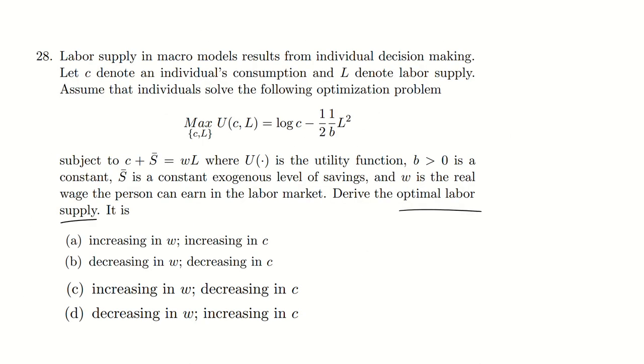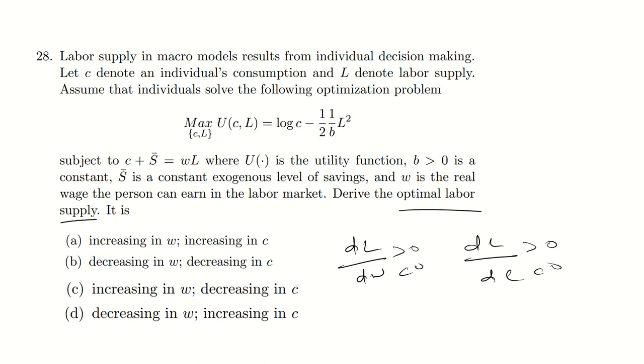But what is the question asking about? Is it increasing in W and increasing in C, or decreasing in W or decreasing in C? So guys, just find dL by dW and dL by dC, and find out whether it is positive or negative.